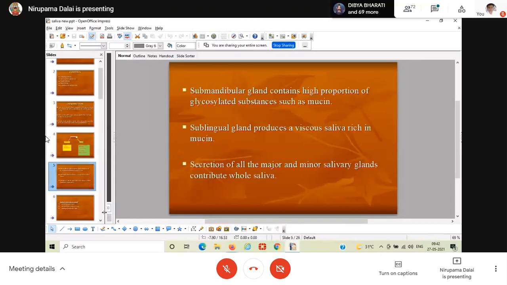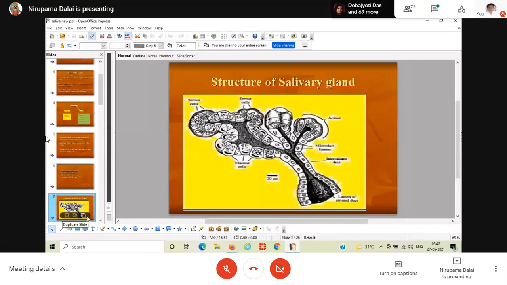So what is serous demilune? Just see this general structure of a mixed type of salivary gland, as we discussed earlier.